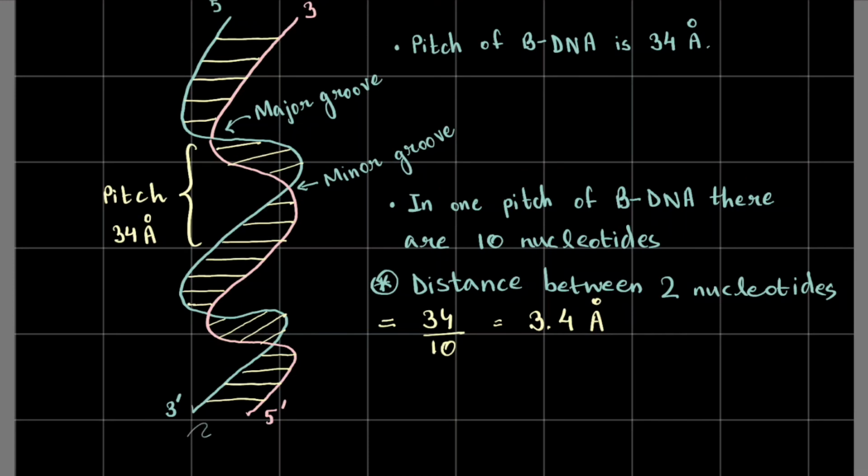And the distance between the two strands of DNA, this is not as important as the pitch. Distance between two strands of DNA, this is 18 angstrom. In some books you'll also see 20 angstroms, but 18 is a bit more accurate, is what I perceive. 18 is a bit more accurate than 20. So 18 angstroms is the distance between the two anti-parallel strands of bDNA, right? The two anti-parallel strands of bDNA.